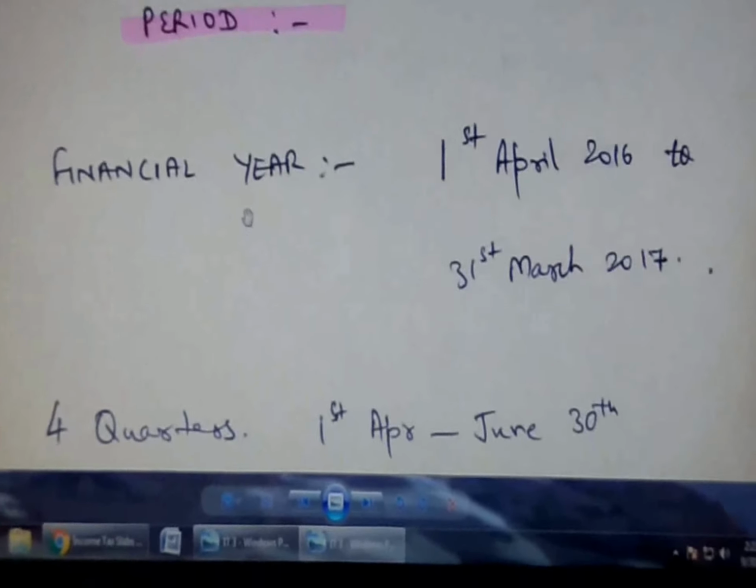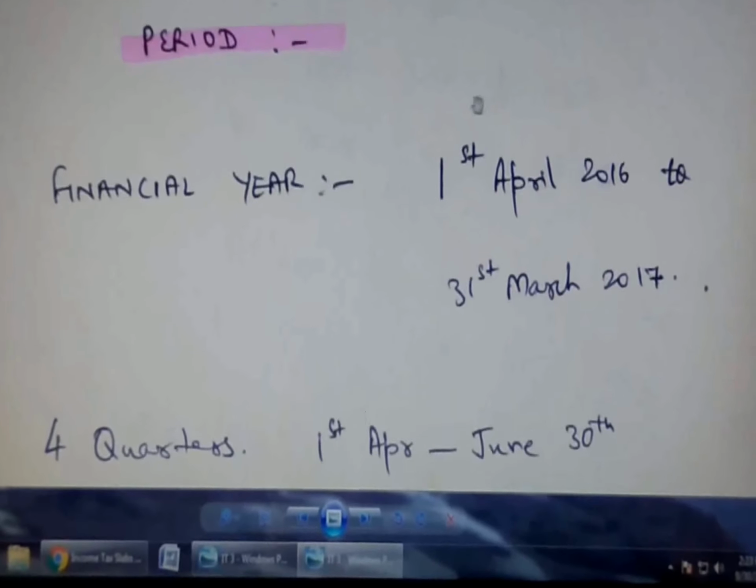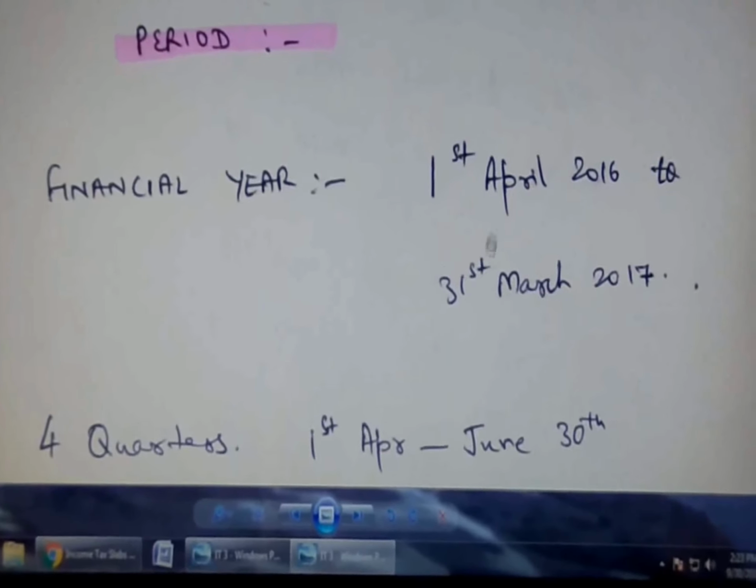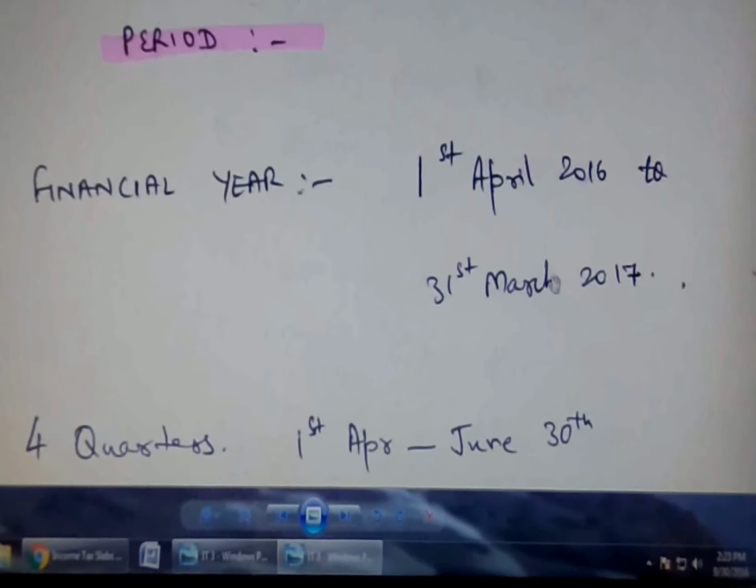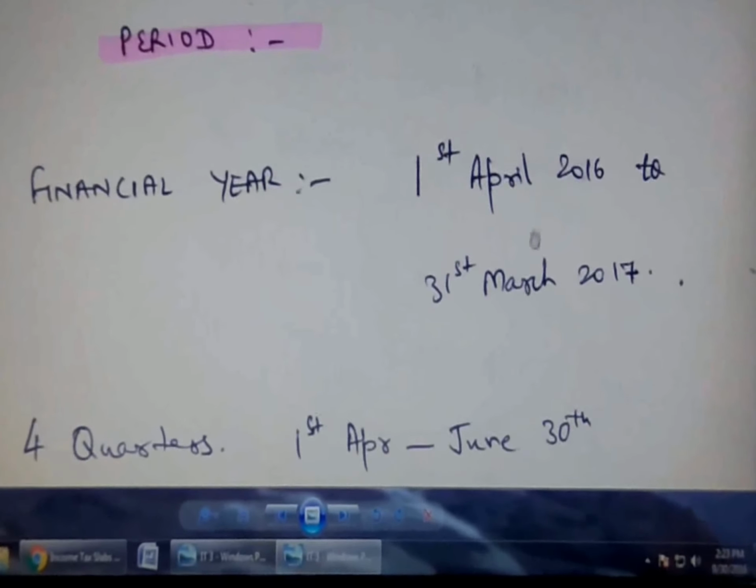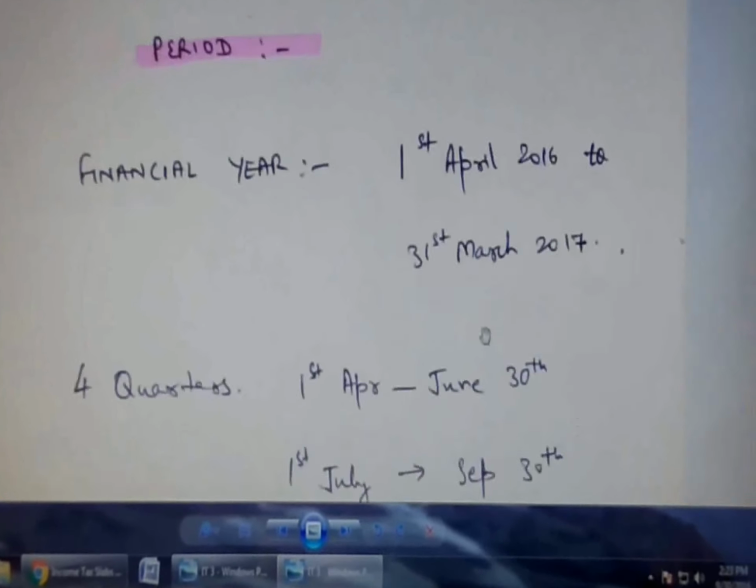So it is basically calculated for one financial year, which starts from the 1st of April of any year. Say here I have taken 2016 to the 31st March of next year, like 2017. So this 1st April 2016 to 31st March 2017 becomes one complete financial year, for which you have to complete and do the calculation and pay your income tax, right?